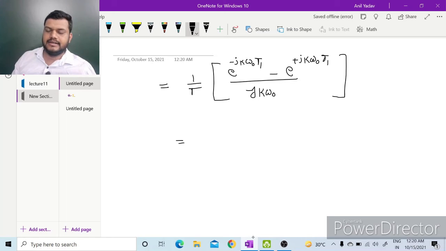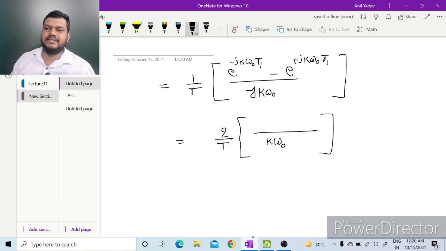So we can write it as 2 by T. I am multiplying 2 in numerator and denominator. In denominator it will remain k omega naught because e to the power j theta minus e to the power minus j theta, divided by 2, became sin theta. So sin k omega naught T1.